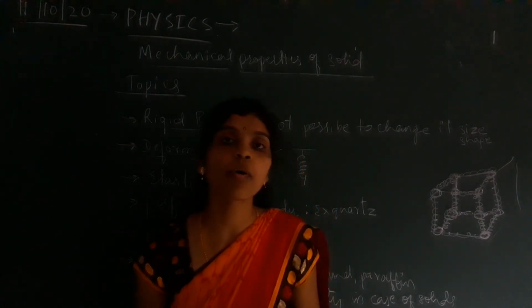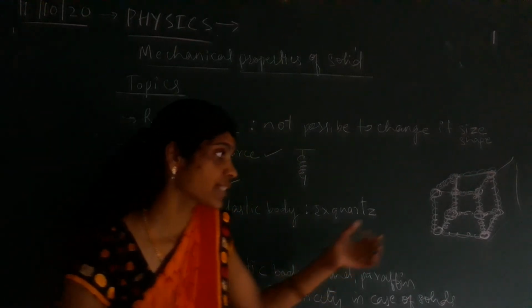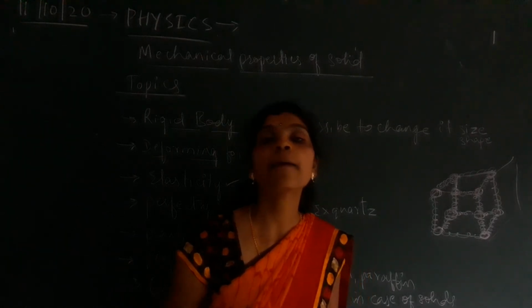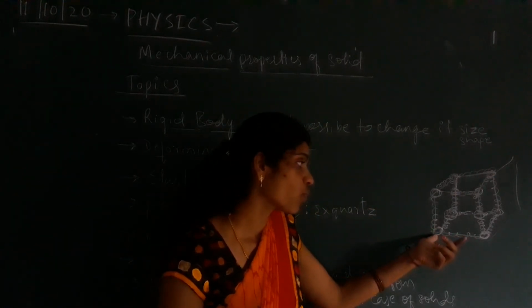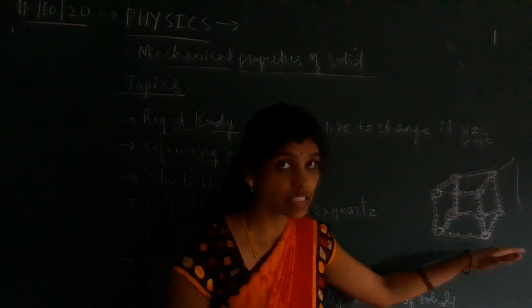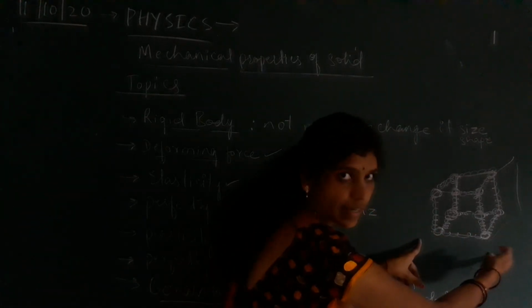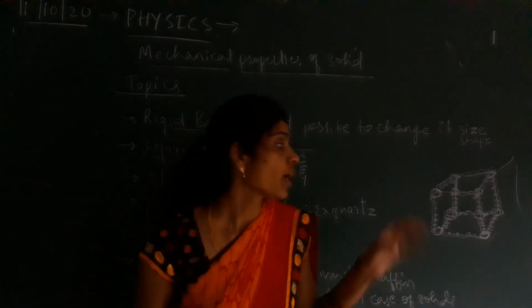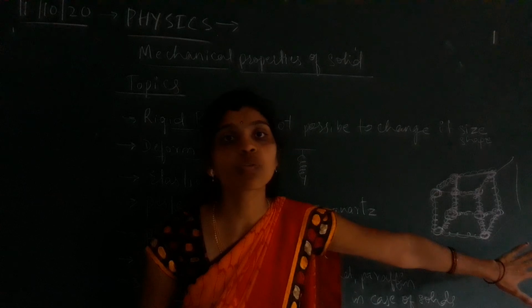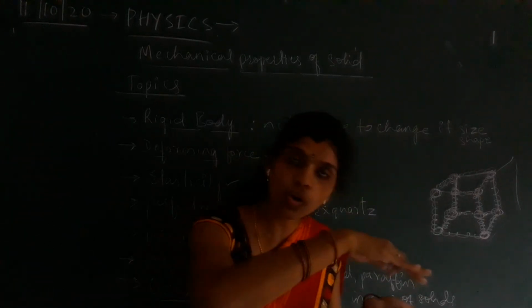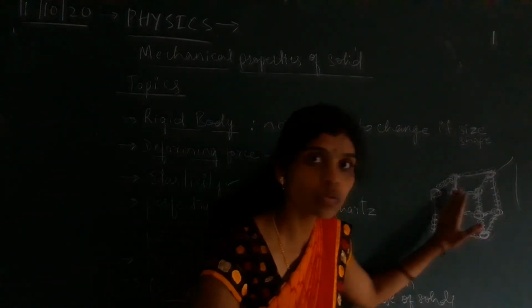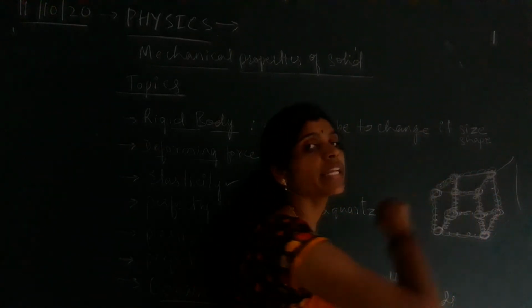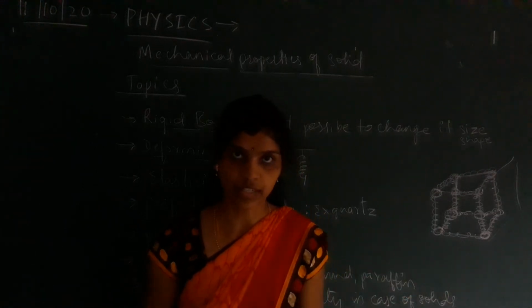So this is all about how elastic property exists in the case of solids: because the intermolecular force of attraction exists between one atom and another atom, when we remove the deforming force, it again regains its original configuration. When we apply an external force, the shape changes, and when we remove the deforming force, it regains its original configuration.